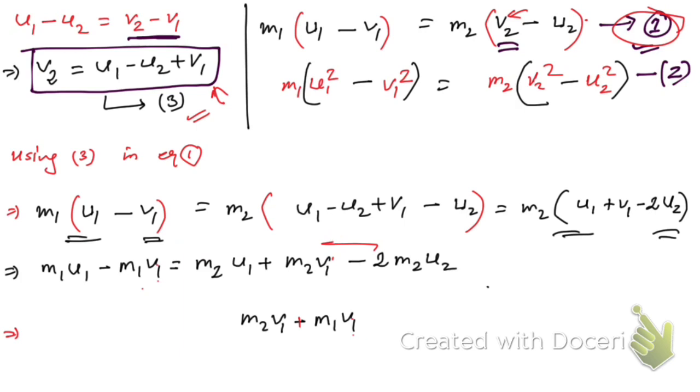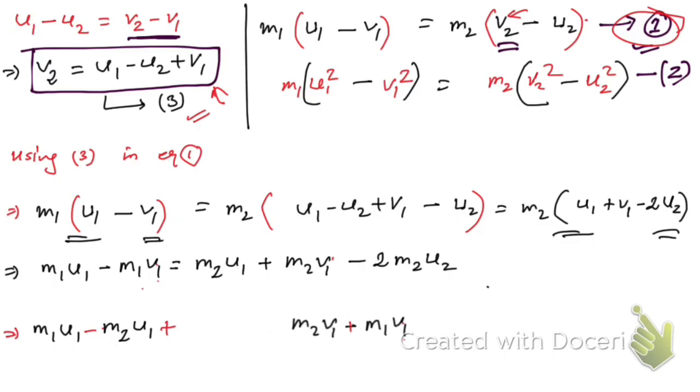Then we're gonna have m1 u1, this is minus m2 u1, and this is minus, that's going to be plus m2 u2 is equal to this.